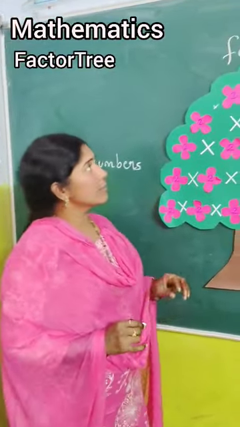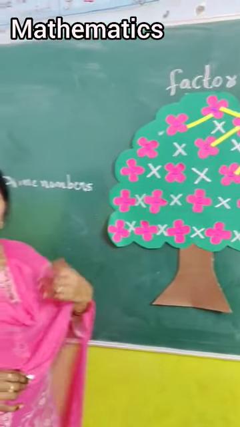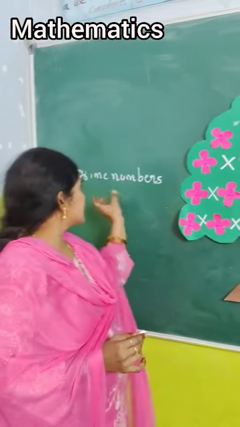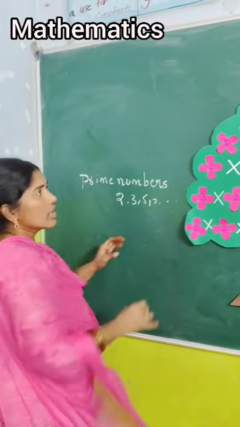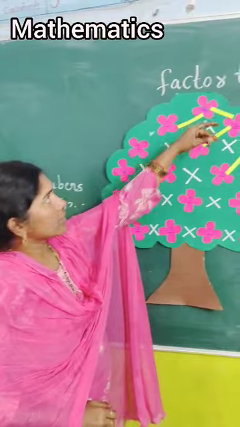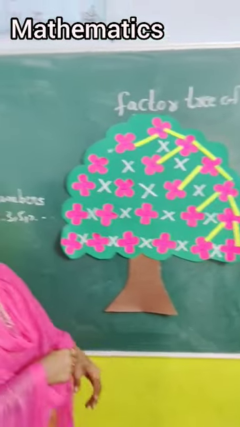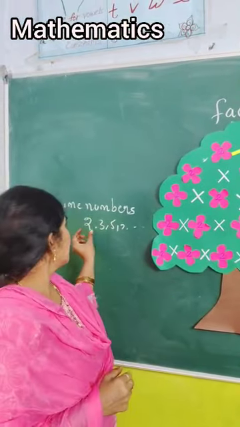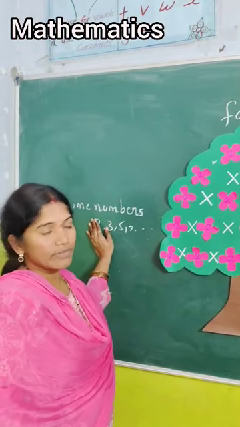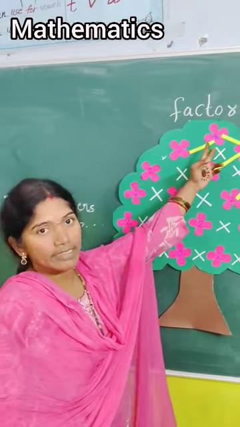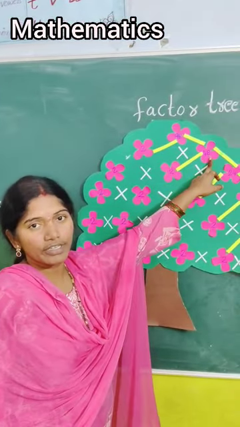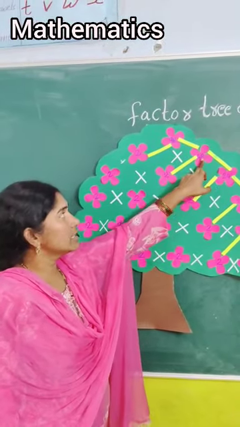Today we will discuss the prime factorization of 96. Already we know from the previous class what prime numbers are: 2, 3, 5, 7 and so on. Now we will discuss the factors of 96. 96 is divided by the least prime number. What is the least prime number here? 2 only. So 96 divided by 2, what is the quotient? 48.